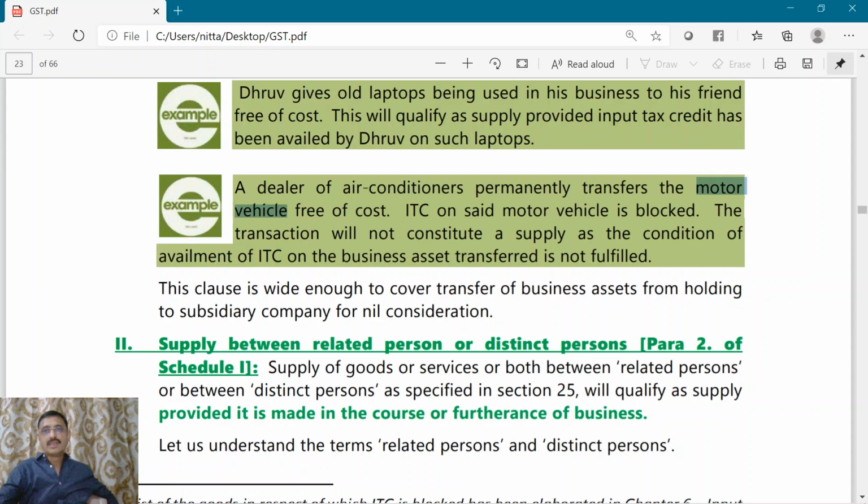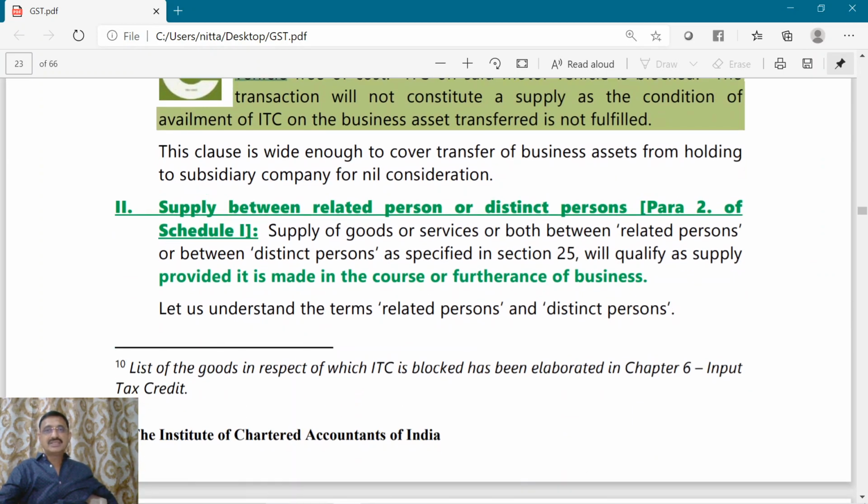Now, supply between related persons or distinct persons. That is the second point of Schedule 1. If there is a supply between a related person or a distinct person, that too without consideration, it is to be treated as a supply. Now we should understand what is the meaning of a related person and what is the meaning of a distinct person.